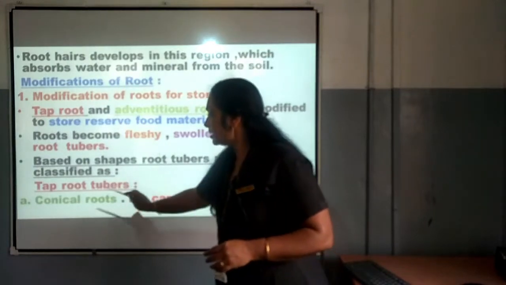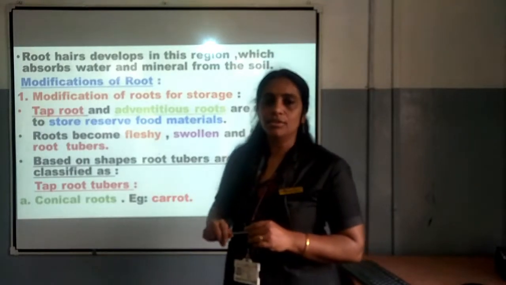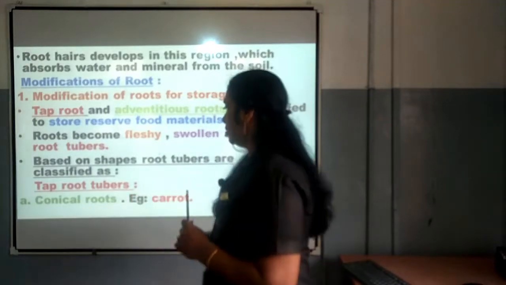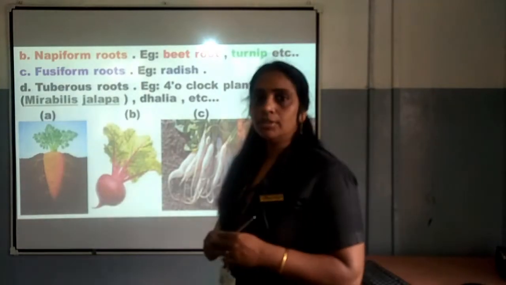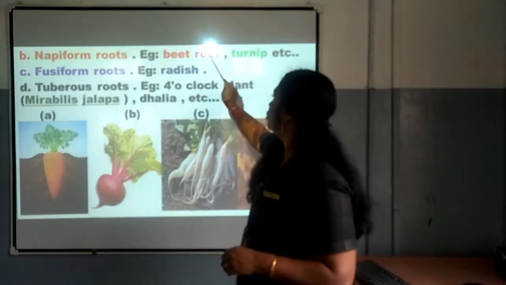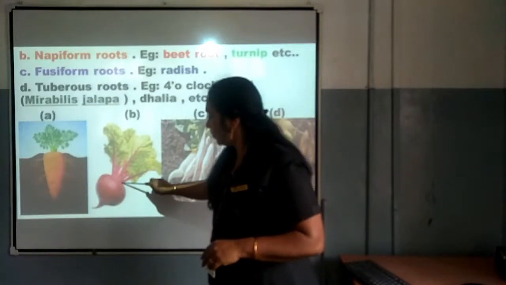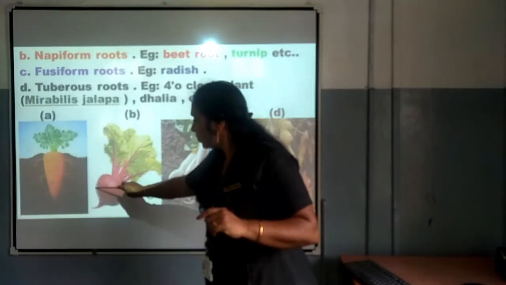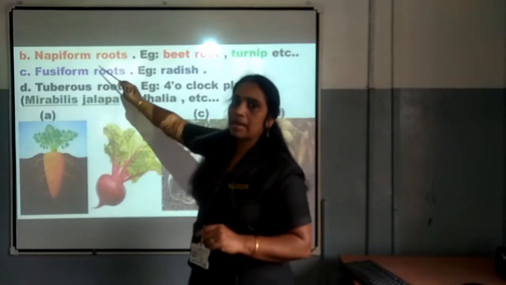Taproot tubers, in that number 1, conical roots. Example, carrot. We know carrot is in the form of conical shape, therefore it is known as conical roots. So, in the case of taproot tubers, conical root is one of the roots. Number 2 is napiform roots. Example is beetroot, turnip. You can see the structure of beetroot, isn't it? The tip is very pointed, but the above part is swollen. That's why, because of the shape, the name came as napiform.